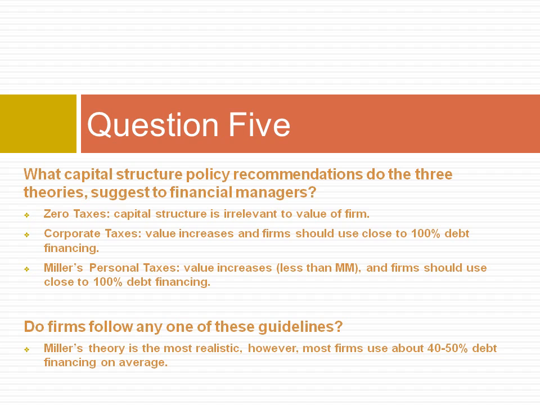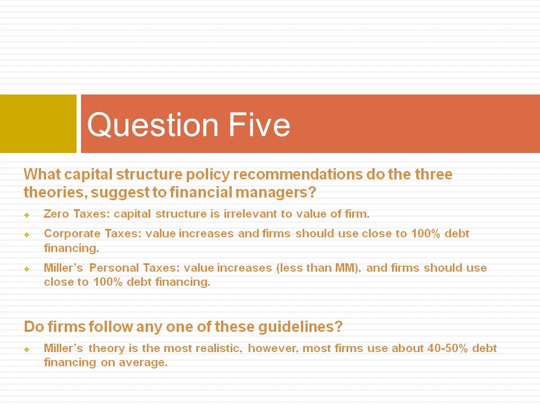Question 5. What capital structure policy recommendations do the three theories, MM without taxes, MM with corporate taxes, and Miller, suggest to financial managers? And empirically, do firms appear to follow any one of these guidelines? Under MM's theory, the capital structure recommendation for a zero tax assumption is that the capital structure is irrelevant to the value of the firm. With corporate taxes, the value increases, so firms should use close to 100% debt financing.